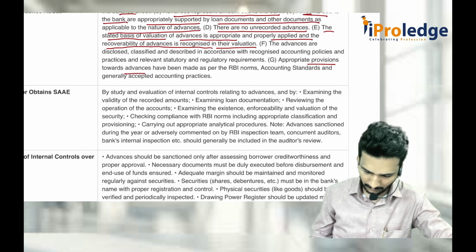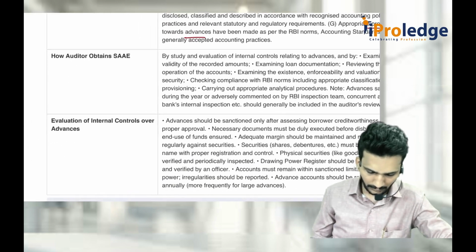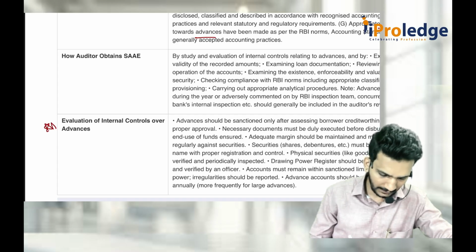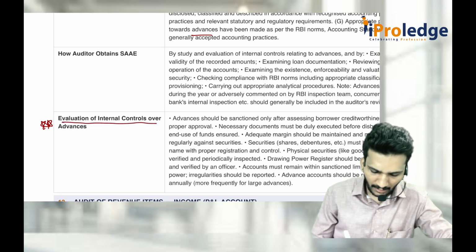First, this is important. This part: how do you evaluate internal controls over the advances?